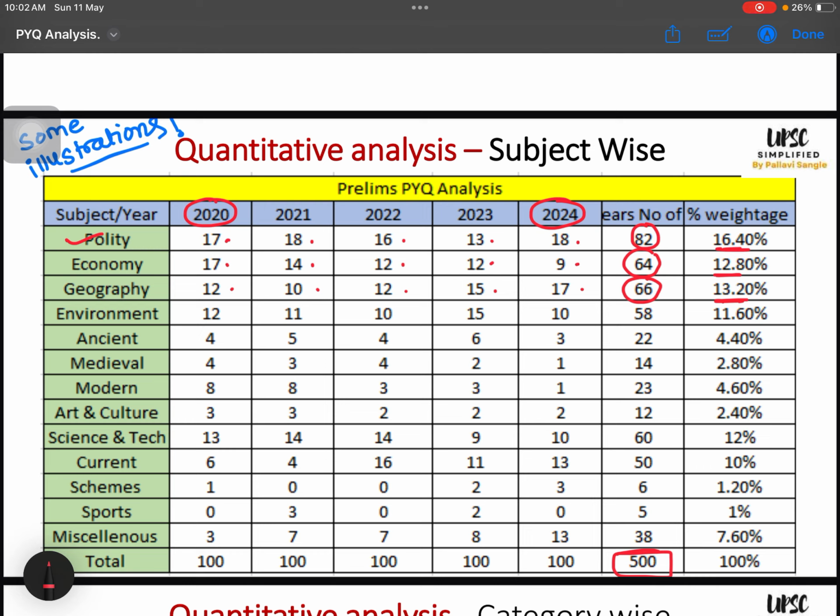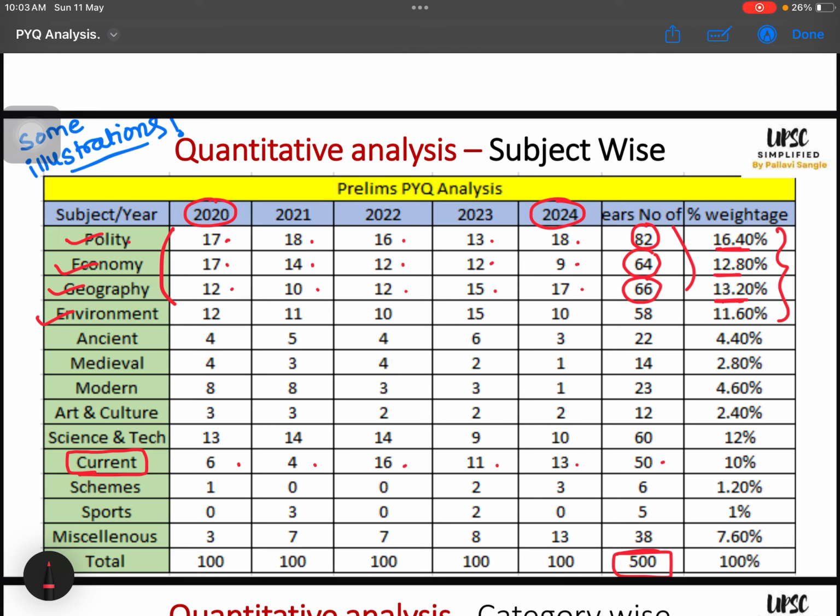Now we have all heard and we know that the static part is around 50 to 60%, with questions coming majorly from polity, economy, geography. But after these statistical evidences, it is very clear and one can be assured that this is happening. This is not just some saying, this is happening. Cumulatively, the percentage of all these subjects and environment is very, very high. I have added exclusive current affairs questions here, but those questions which are asked from current affairs topics but in static form, I have included in polity, economy, geography and environment only.